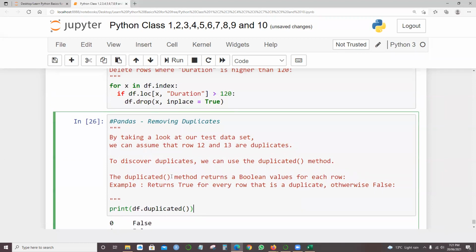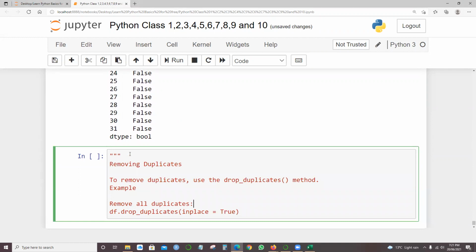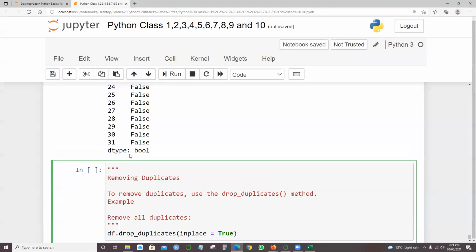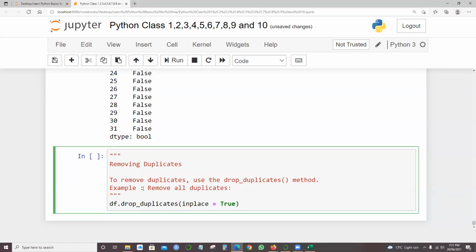First, we need to identify the duplicate row, then we need to remove it. We have identified it, and how are we going to remove it? There is an option: drop. Let me give the information to drop it. Simply removing duplicates: to remove the duplicates, use the drop_duplicates method. Example: df.drop_duplicates(inplace=True).